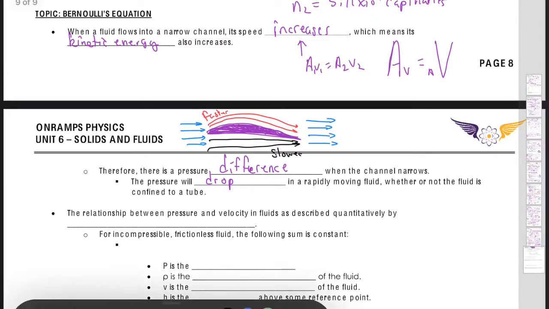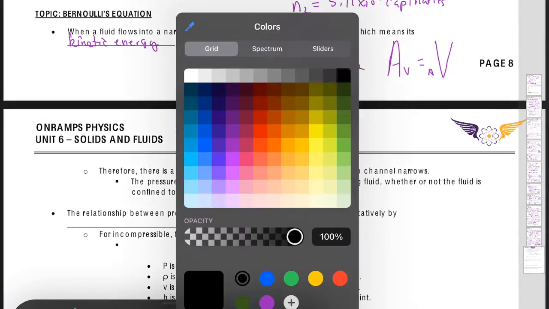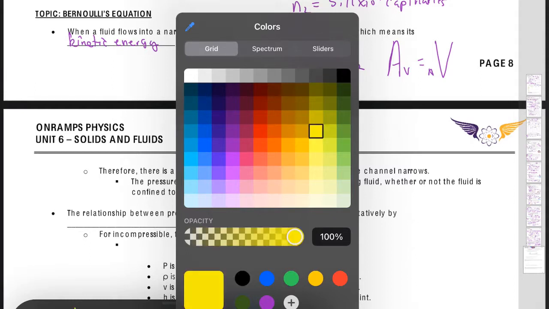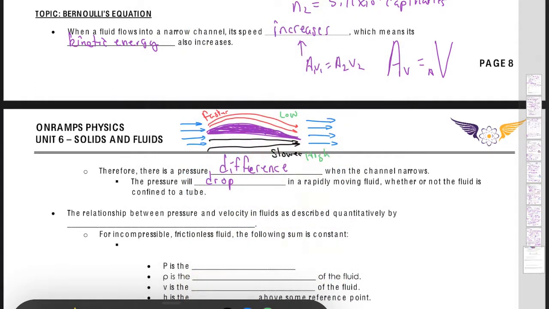So what does that mean? There's low pressure up top and high pressure on the bottom. And because of that difference in pressure, there is an upward force, right, that we call lift.